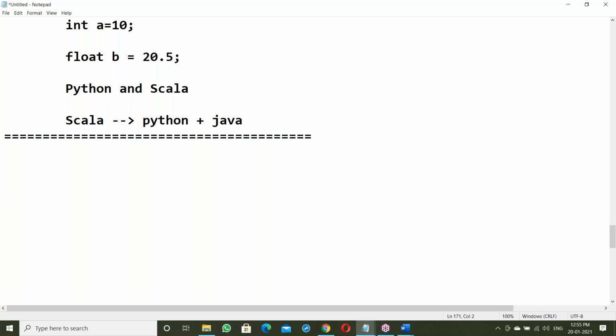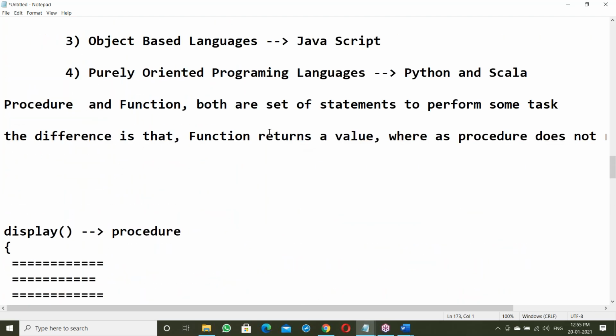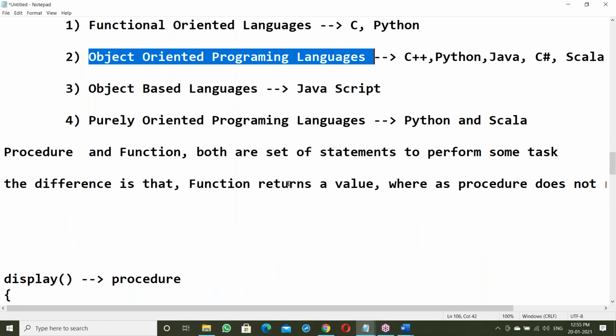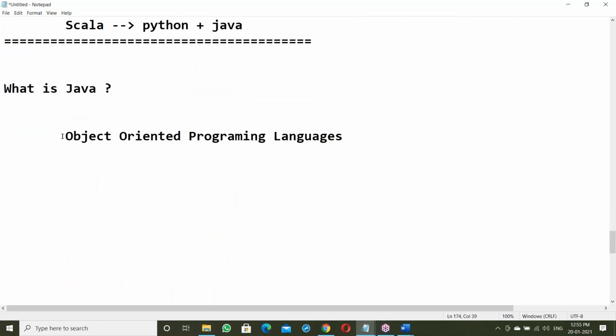Now, the question is what is Java? Simple answer: Java is an object-oriented programming language. Anyone asking the question, you can simply say that it's an object-oriented programming language. Apart from that, there are other features. Okay, yes. Java is an object-oriented language. It's a simple answer. Okay, fine. Next.